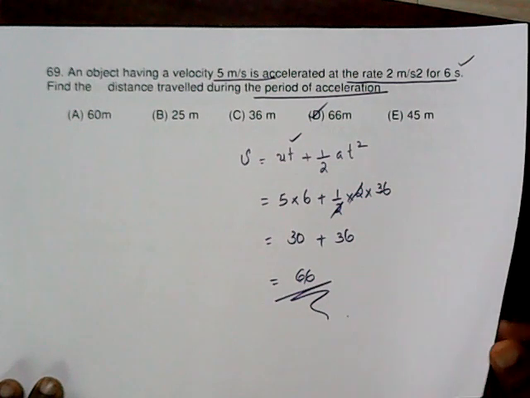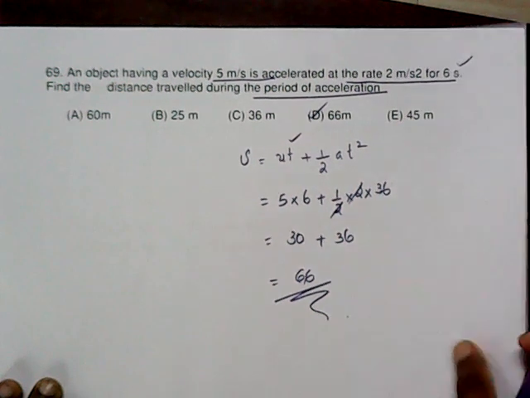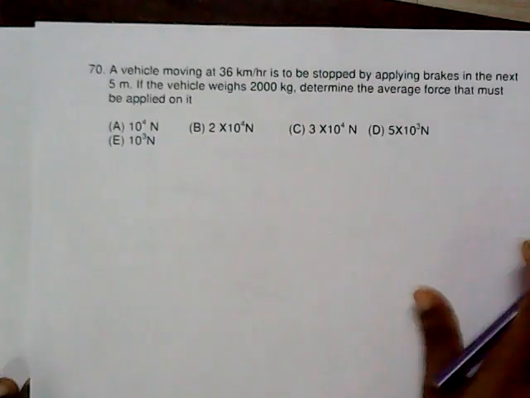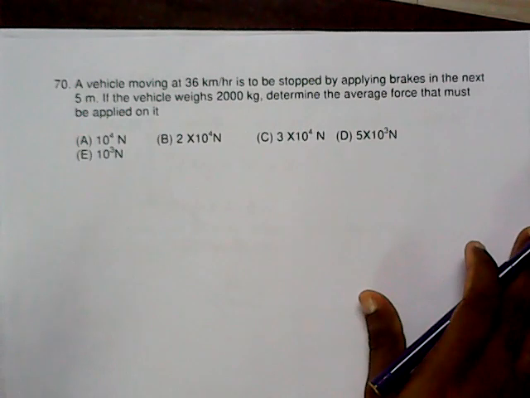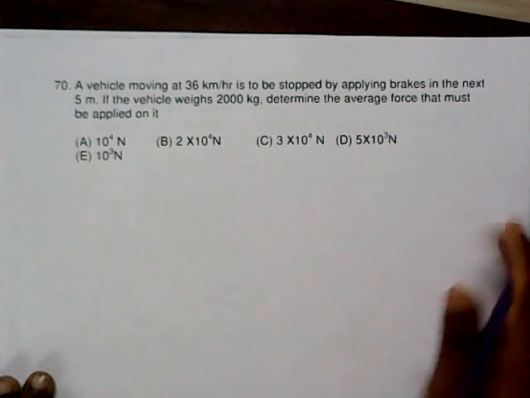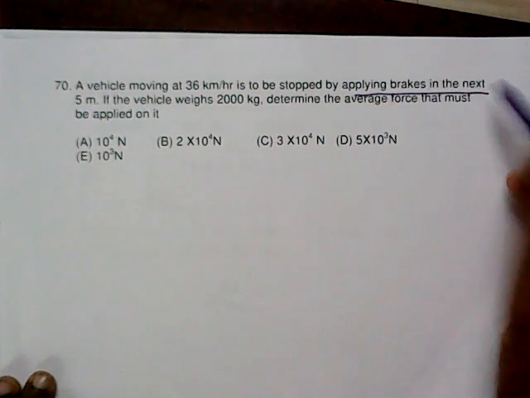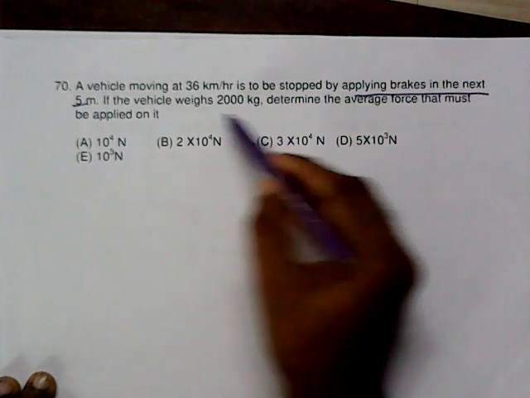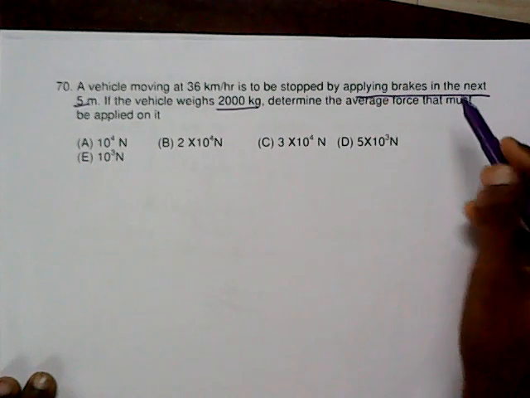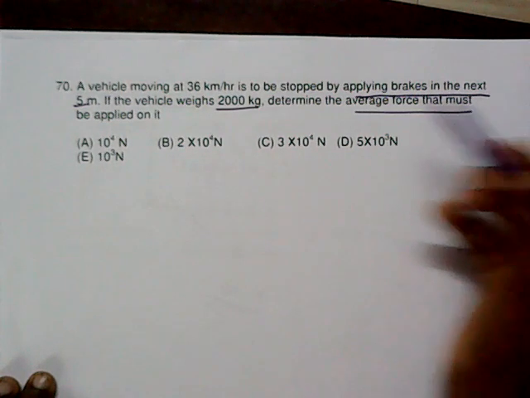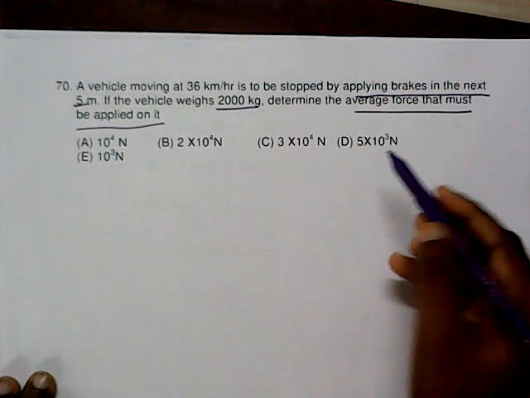Number 70. A vehicle moving at 36 km per hour is to be stopped by applying brakes in the next 5 meter. If the vehicle weighs 2,000 kilogram, determine the average force that must be applied on it.